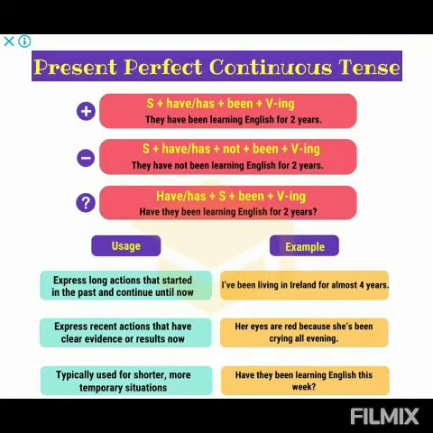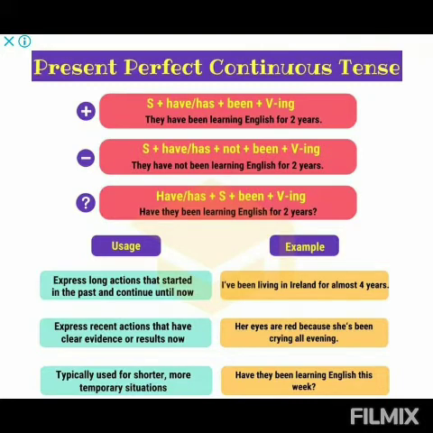Present perfect continuous tense. To express long actions that started in the past and continue until now. For example, I have been living in Ireland for almost 4 years. To express recent actions that have clear evidence or results now.